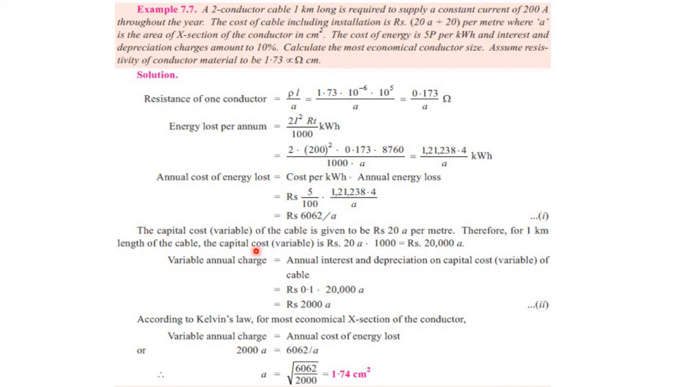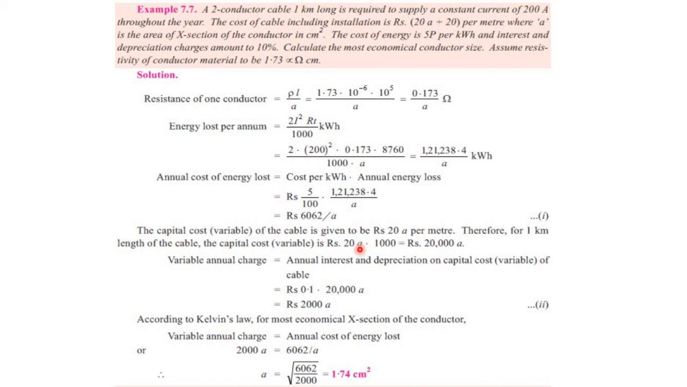Now the capital cost of the cable is given as rupees 20A per meter. Therefore, for a 1 kilometer length of the cable, the variable capital cost is 20A, that is P2A. So rupees 20A multiplied with 1000 becomes 20,000A. The variable annual charge is equal to the annual interest and the depreciation on the cost of the cable.